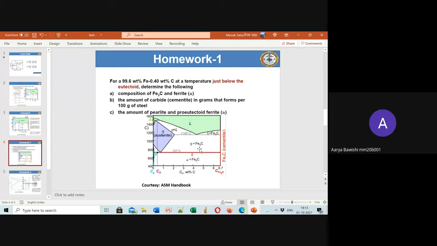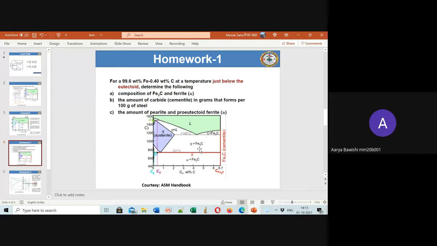Sir, if you send the slides, we'll make these changes and send the slides. Yeah, sure, no problem, I'll make the changes. Last time sir had taught everything by this time, so they were able to solve it. But I think this might be very difficult for you, so I just made it simple. This is an easy phase diagram. Do you have confusion here?